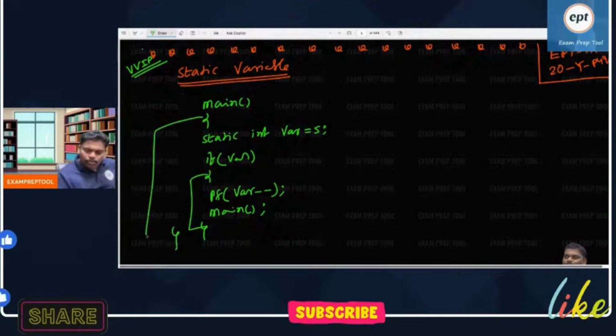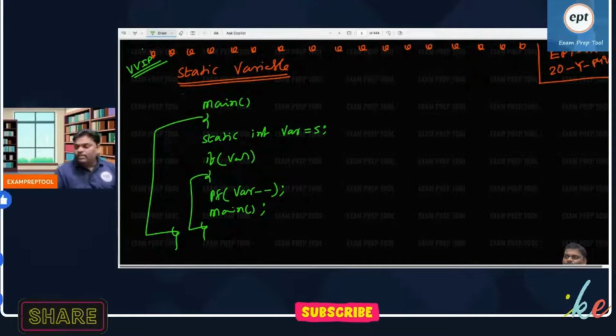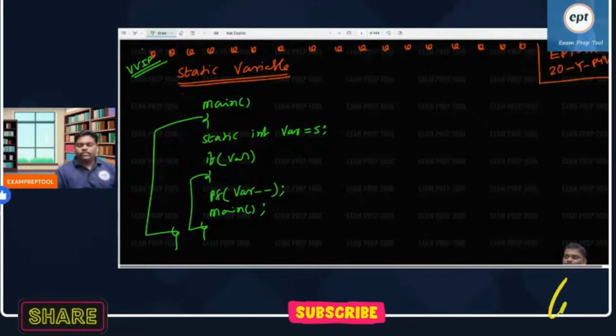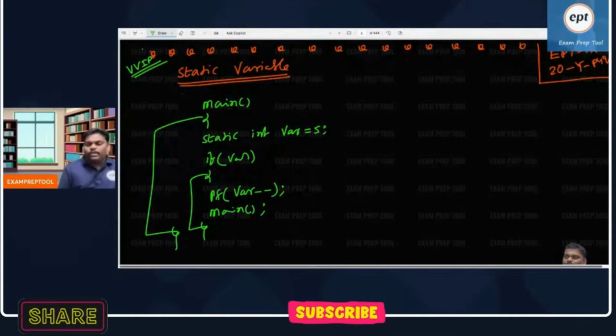What is the output of this program? If you know, you can give the answer. Try this problem for a few minutes. If you don't get the answer, I will give the answer.